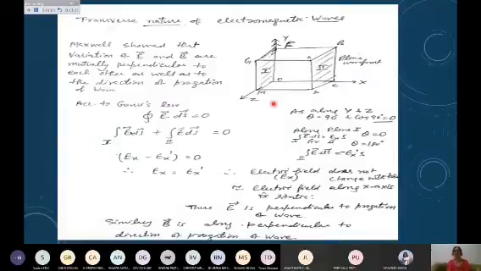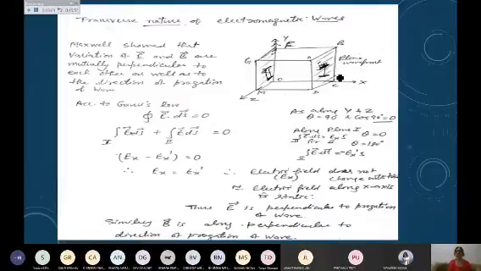So by taking the mathematics, you can say that the wave is traveling along the x-axis, and suppose the electric field is varying along the x-axis. If A, or S, is taken as the area, then ds can be taken as the small area.